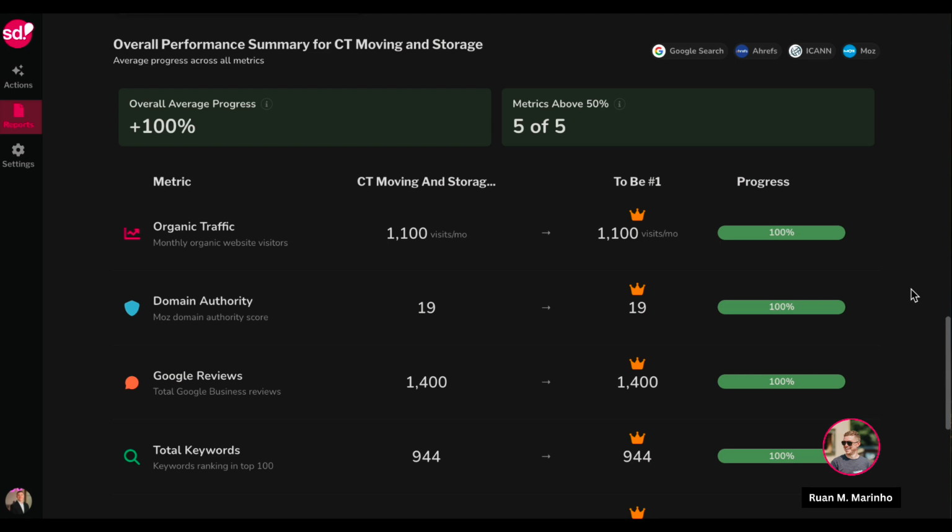And that's really one of the values of SplashDash, is it's specifically focused on local service-based businesses. It is not focused on larger sites. So while we use data from big tools like Ahrefs and Moz, we're really not going after the type of capabilities that they have. We're sort of carving out a specific way to do local.